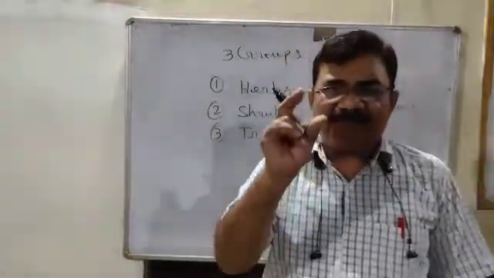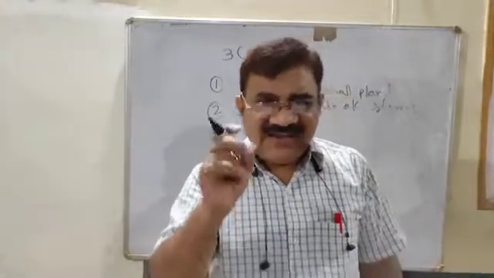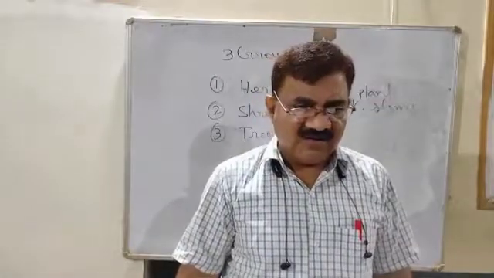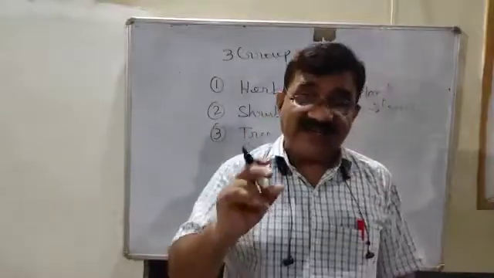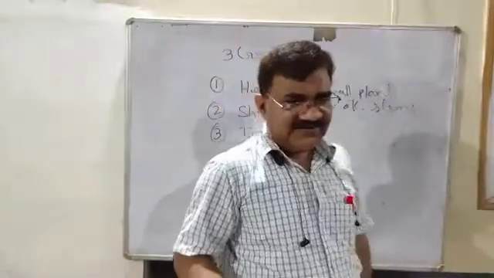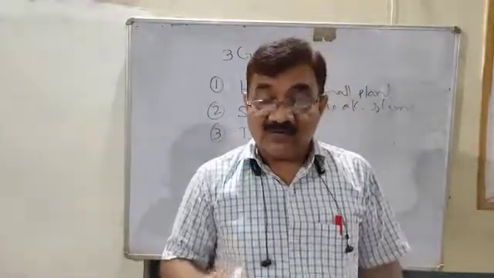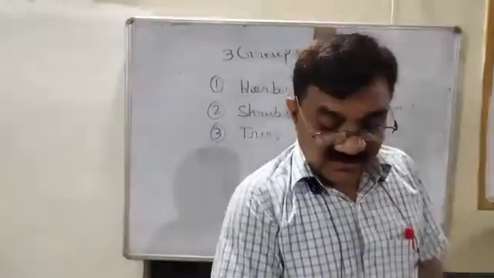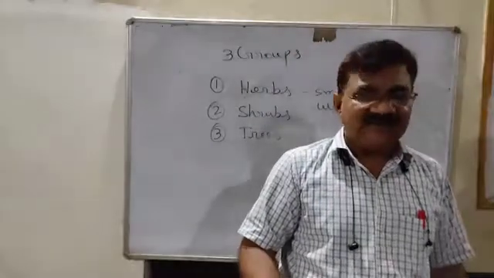If you see palak, dhania, wheat, maize, their stems are very soft. Such plants, very small in size with weak, soft stems, are called herbs. Wheat, maize, paddy, these are the herbs.